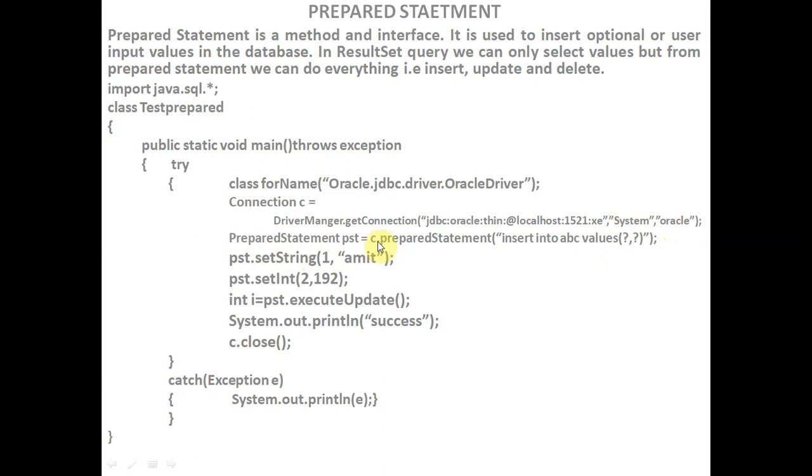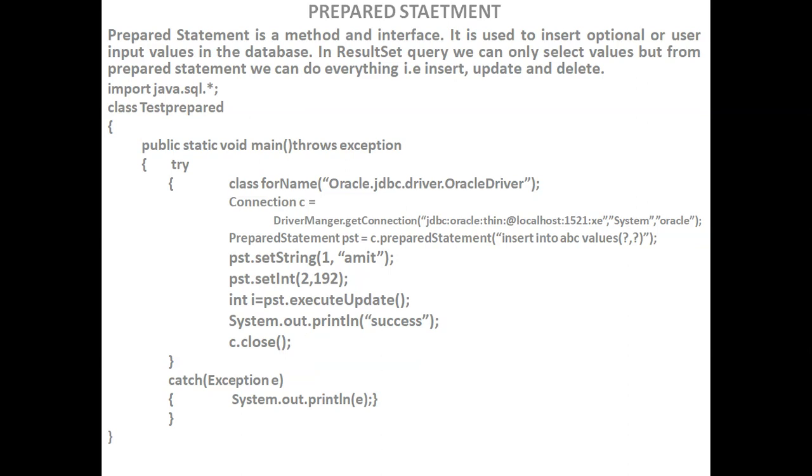So prepared statement pst equals c dot prepareStatement, insert into table name values, and we mention the value for the first field using set string. In the first field we mention Amit, and in the second field we mention 192. So these are the two values for two different fields. Finally we use pst dot executeUpdate. By using executeUpdate we insert these user input values.